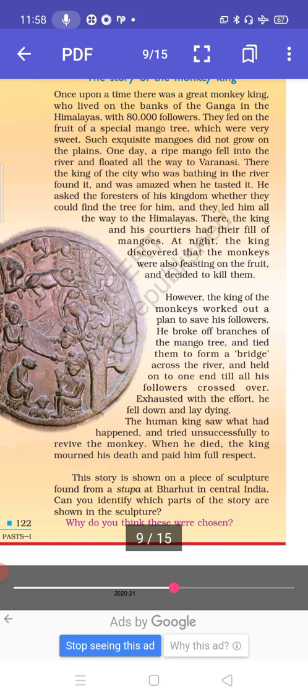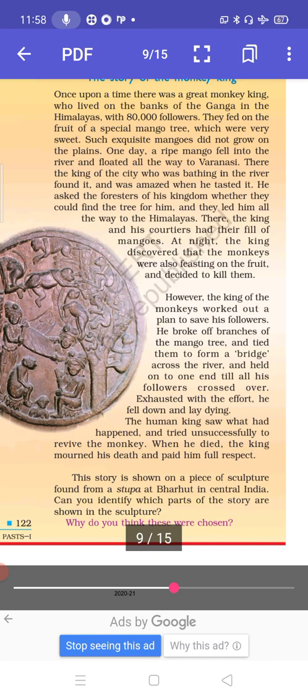There, the king and his courtiers had their fill of mangoes. At night, the king discovered that the monkeys were also feasting on the fruit and decided to kill them. So there was a Monkey King who was living in Himalayas, and he had around 80,000 followers. They ate the fruit of the special mango tree, which tree was not found in the plains.